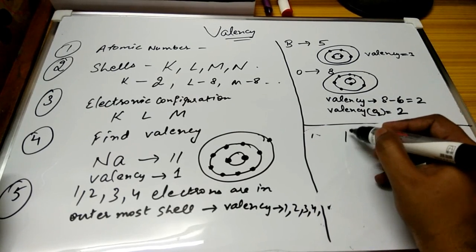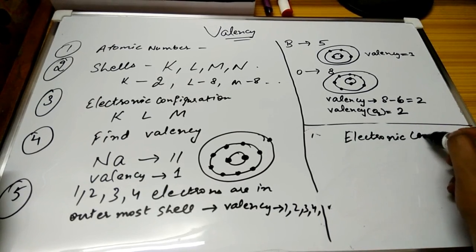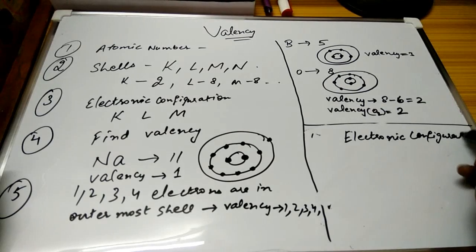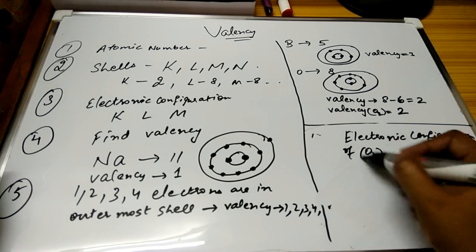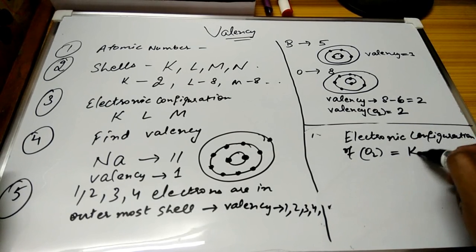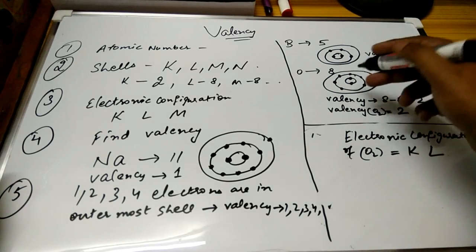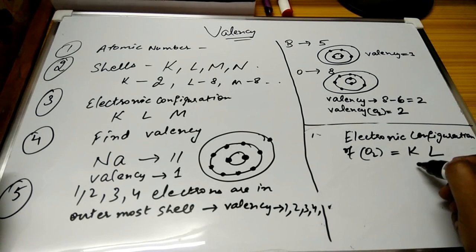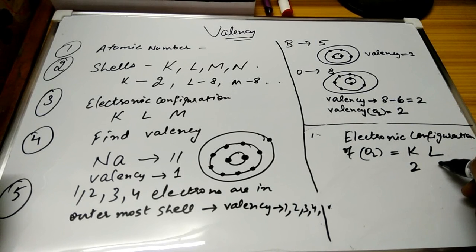So you can write the electronic configuration of oxygen as K, L, because only K and L shells are filled, and the M shell is empty. Below K you write 2, and below L you write 6. This is the way to write the electronic configuration.